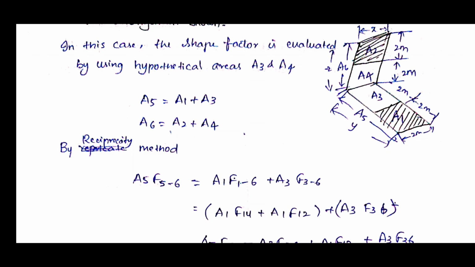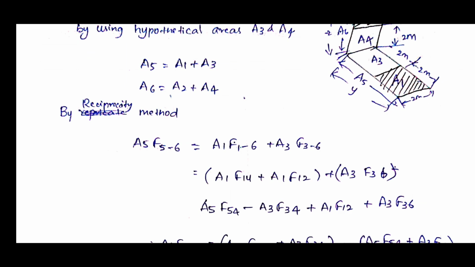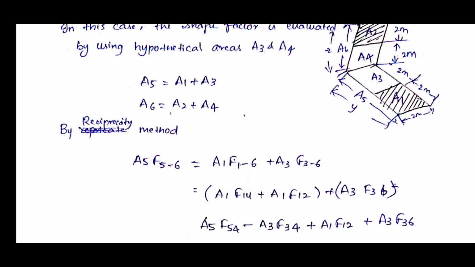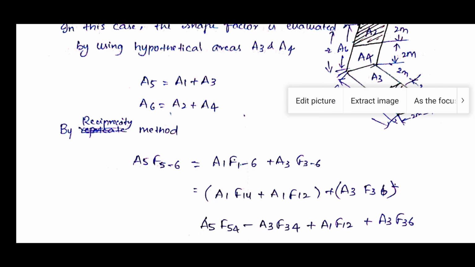Again I am putting this A3 into F3-6 as a common, because this is a common sharing edge, so we are not changing. Next, again we are making it, see here we can write A1 F1-4. How can we write this? A1 into F1-4, that is A5 F5-4 minus A3 F3-4.